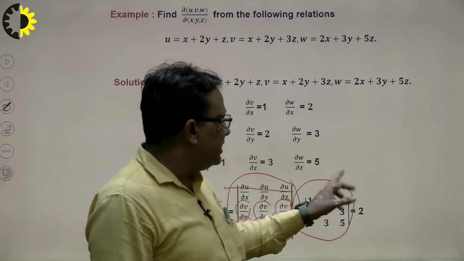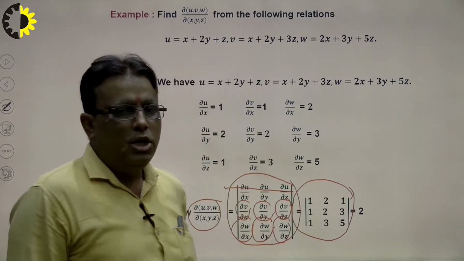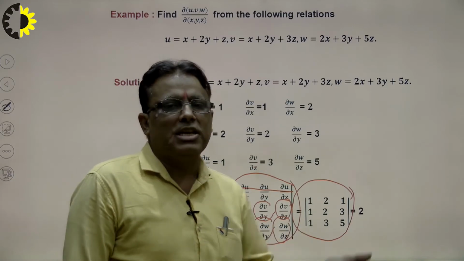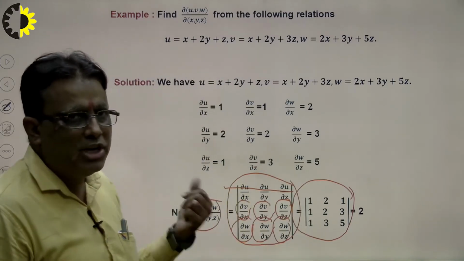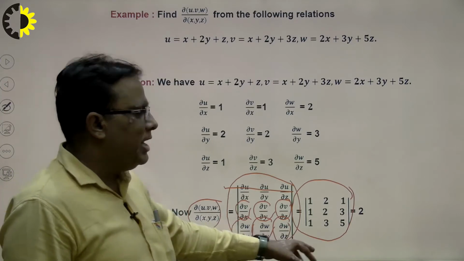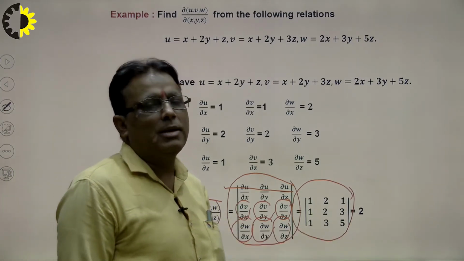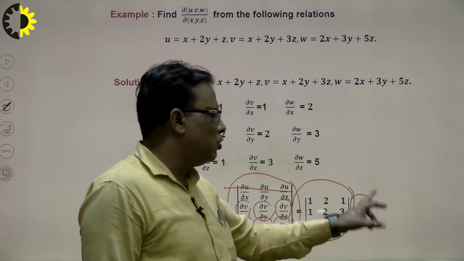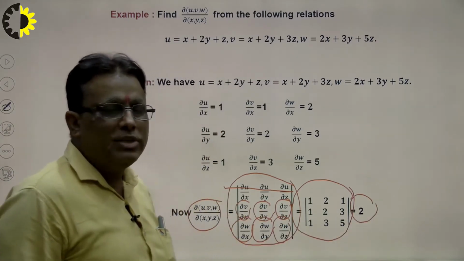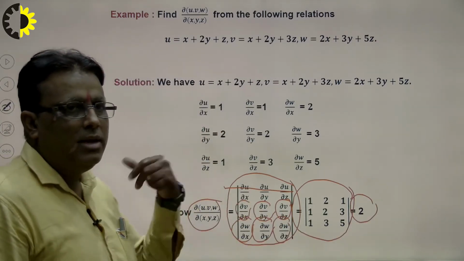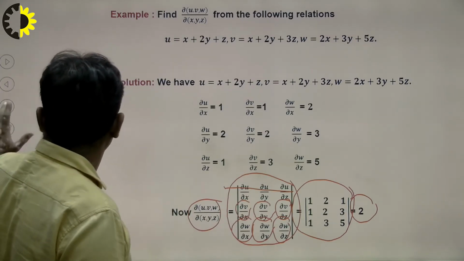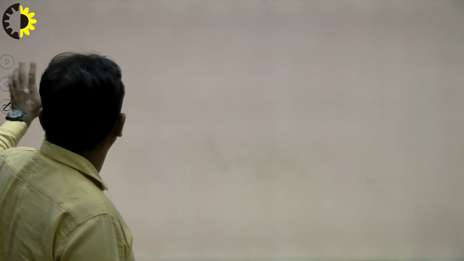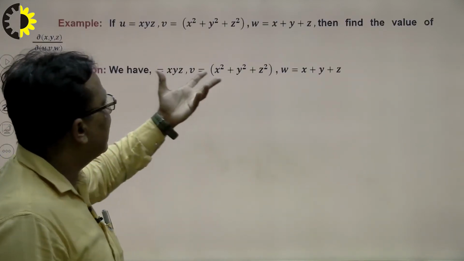Now this is a determinant of order 3 by 3. Students can expand it with the help of the first row. Otherwise, in the previous lecture I explained how to calculate the determinant of a square matrix in a very short duration of time. I explained it in the previous lecture. So the determinant will be 2 here. So this is the Jacobian of u, v, w with respect to x, y, z for the given problem. So in this way we can find our Jacobian, right, by the terms and conditions with the help of calculation, right. That is another example here.